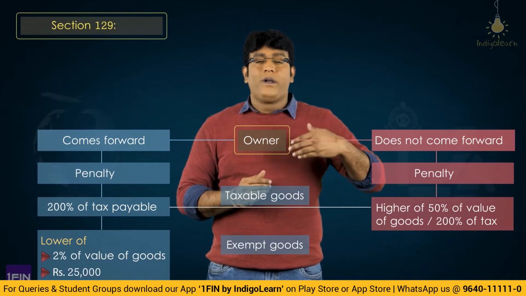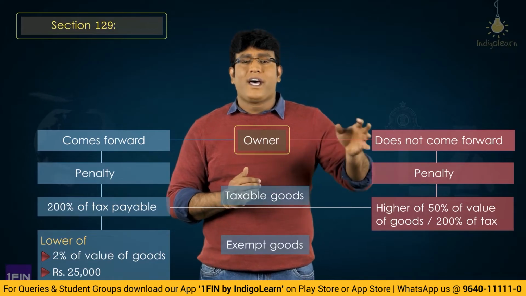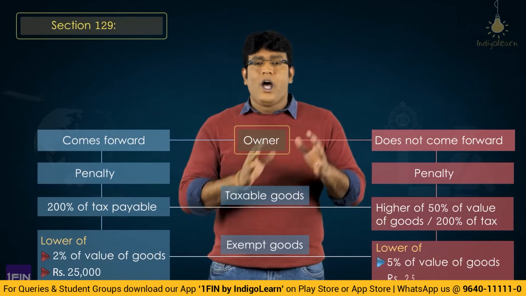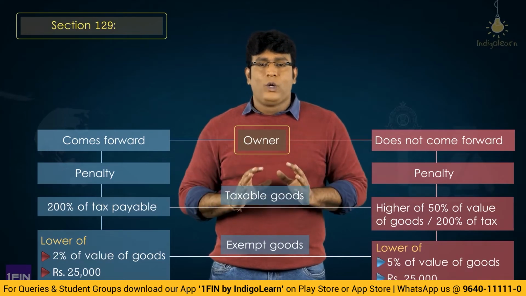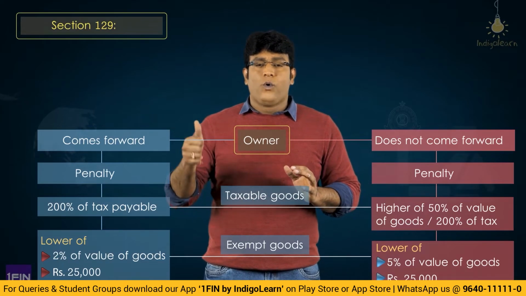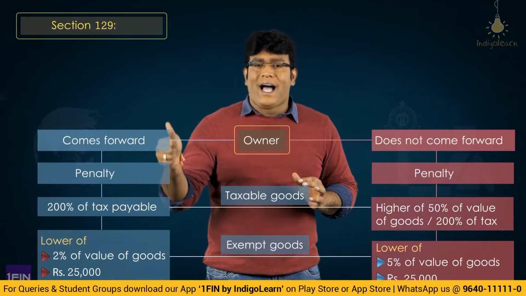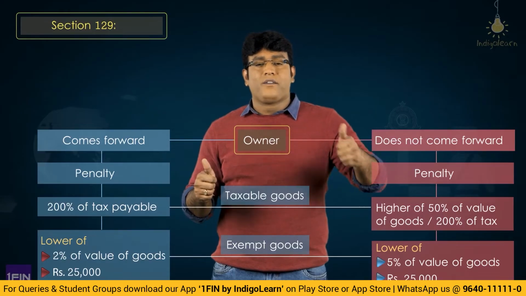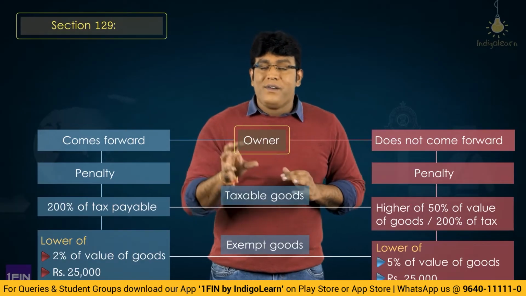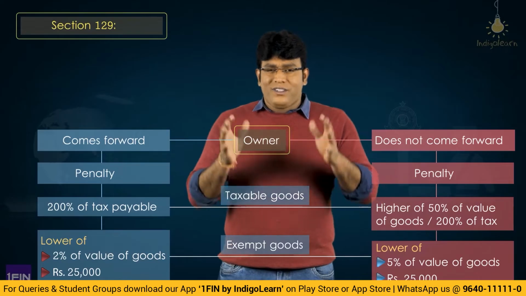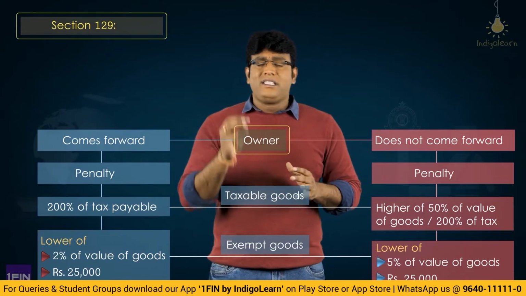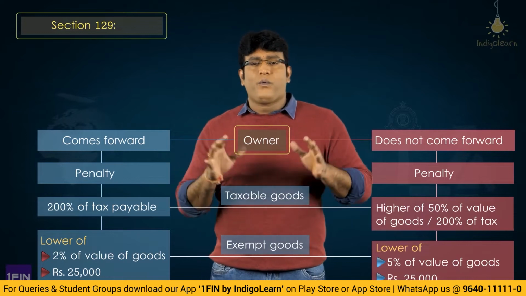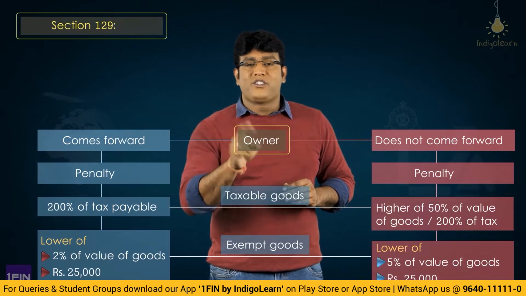And in case where owner does not come forward and the goods are exempted goods, then the penalty will be 5% of value of the goods or 25,000, whichever is lower. So in case of exempted goods, owner comes forward, 2% of value or 25,000, whichever is lower. And if owner does not come forward, 5% of the value of the goods or 25,000, whichever is lower. So these are very interesting penalty provisions which have been prescribed in section 129, which are very stringent.